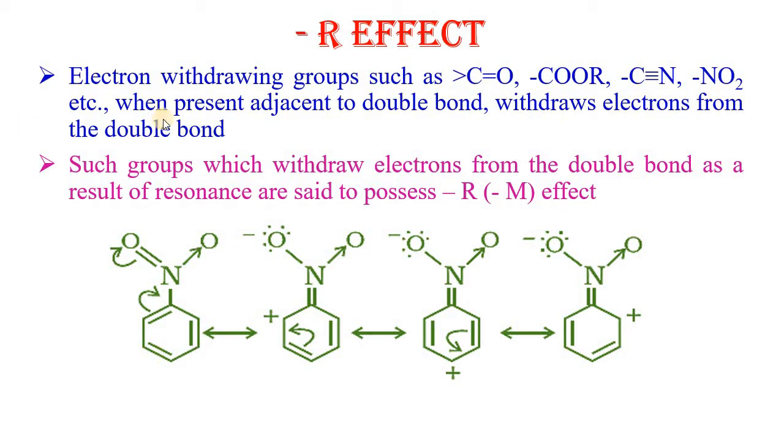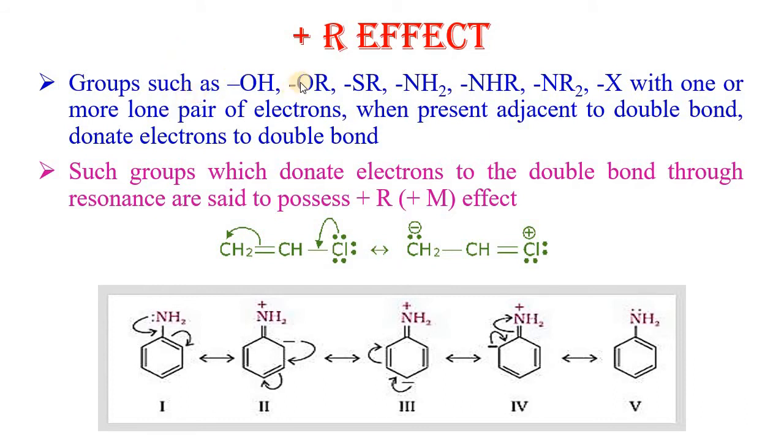Minus R effect. Electron withdrawing groups such as carbonyl, ester, cyanide or nitro, when present adjacent to a double bond, withdraw electrons from the double bond. Such groups which withdraw electrons from the double bond as a result of resonance are said to possess minus R or minus M effect.